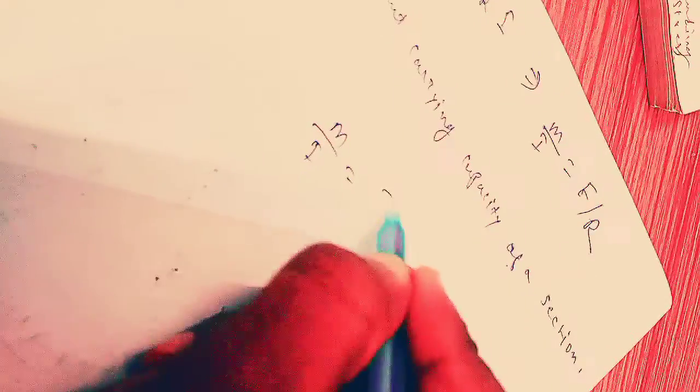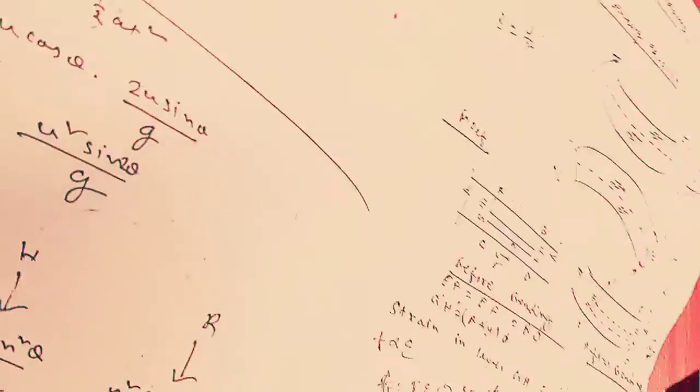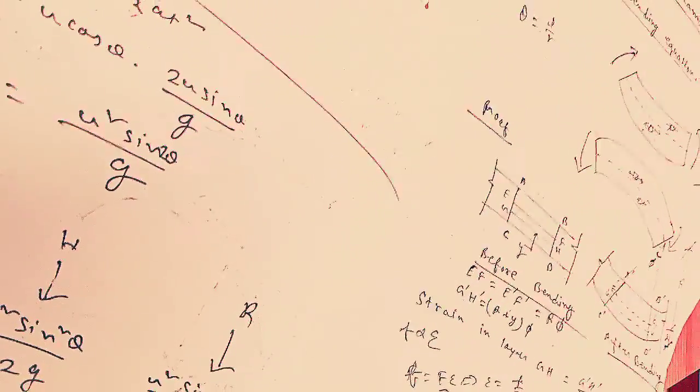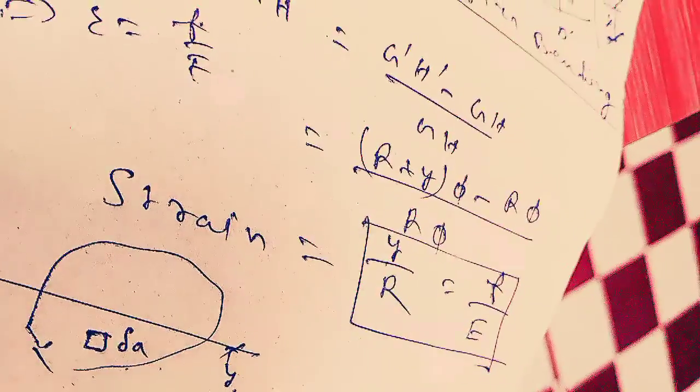Okay, if I combine these two equations, M by I equals E by r equals, from there if I find E by r, it will be F by y. So this is the bending equation: M by I equals E by r equals F by y.